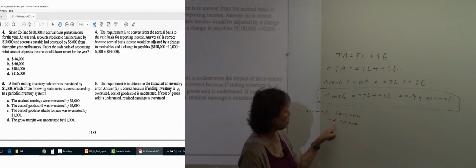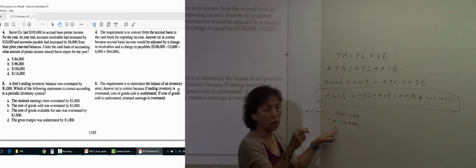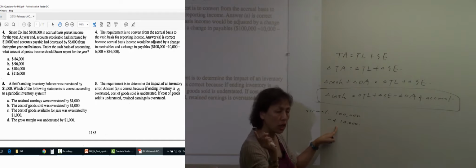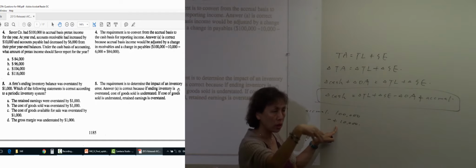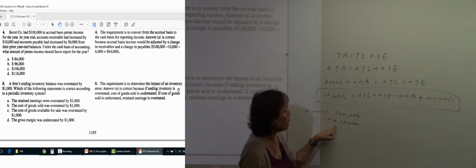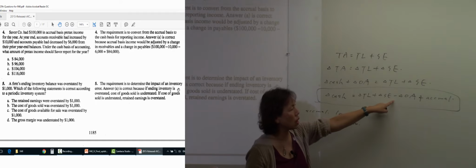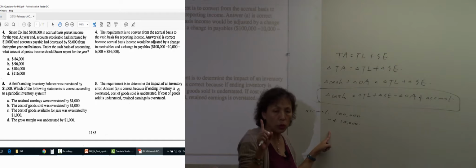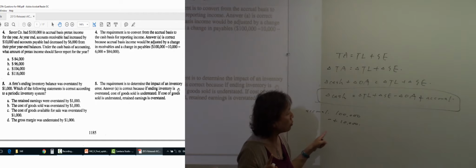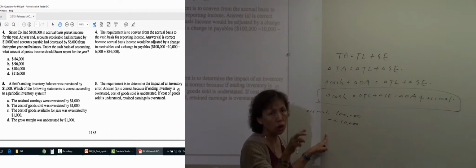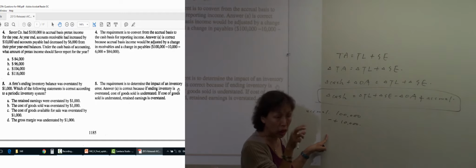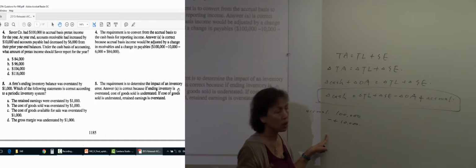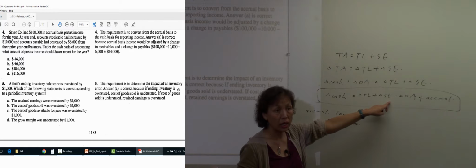The first sign indicates the change: if it's decreased, we put negative; if it's increased, we put positive. Then we go back to the equation to check the sign for the item. If the sign for the item is positive, we put positive; if it's negative, we put negative. One more thing to remember: now we are converting accrual income to cash income. If the question asks you to convert accrual expense to cash expense, we reverse the sign.